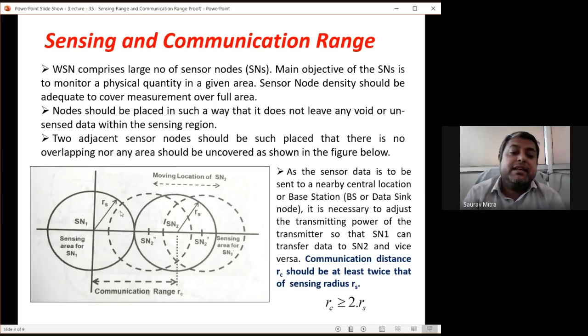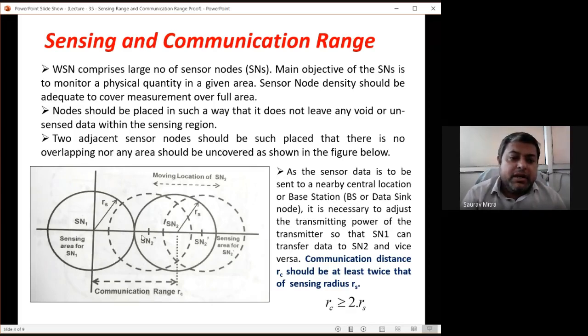That means this area is being sensed by both SN1 and SN2, and a redundant message is being transmitted to the base station, which is wasting power. When this area is being sensed by SN1, why is SN2 placed closer to SN1, so that the same message is being transmitted by both SN1 and SN2 to the base station? So there is a wastage of power.